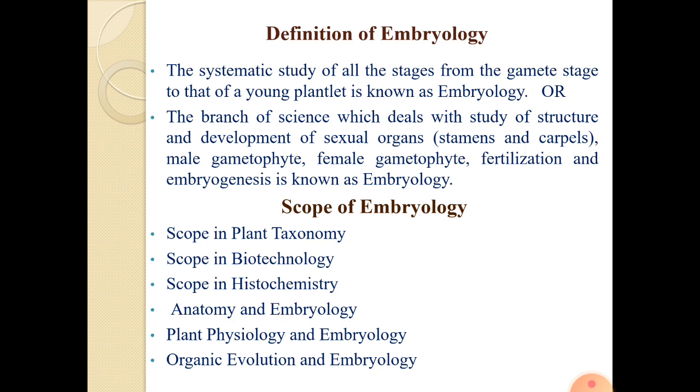So this is the first topic. From the next lecture we start microsporogenesis, that is the first step of embryology, the development of male gametophyte, and the process is known as microsporogenesis. So you may read about it. I will take the presentation in the next lecture.